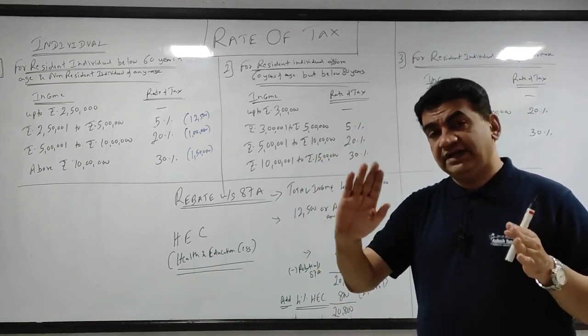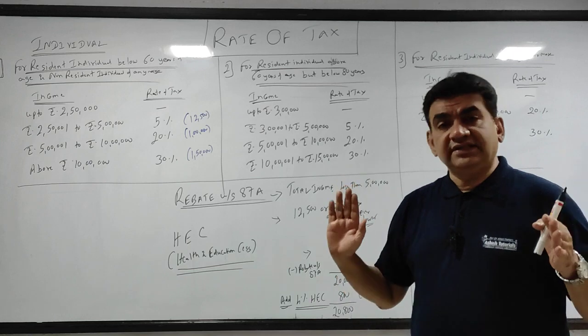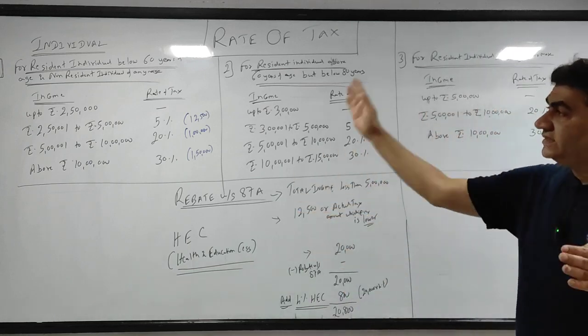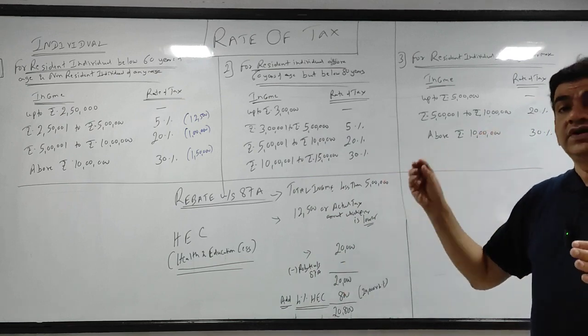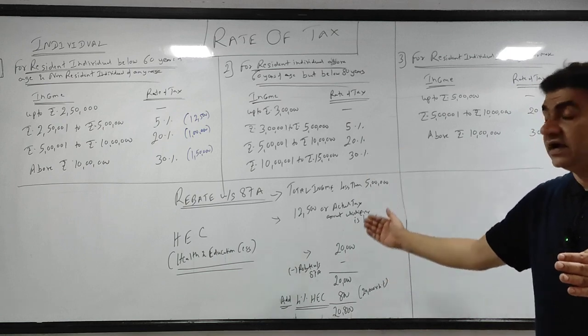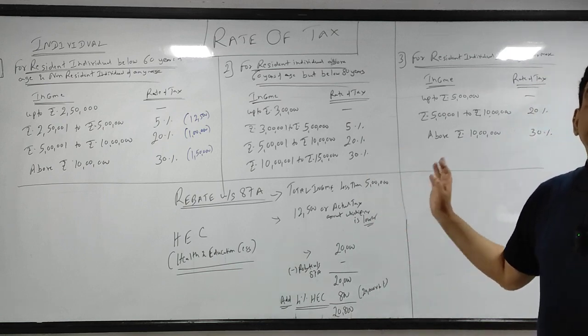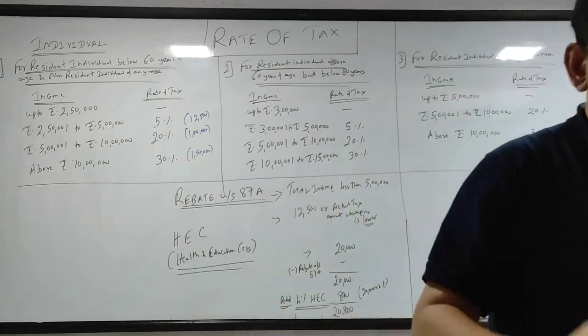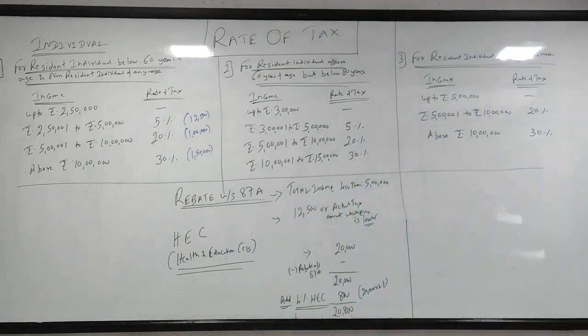So that we will take at a later stage in the next class or उसके बाद वाला class. But initially, on the basis of what I explained you right now, we will take sums where we will study how to calculate the total tax payable. Okay, I'll just take the picture and I'll be back where we'll be solving the sums.